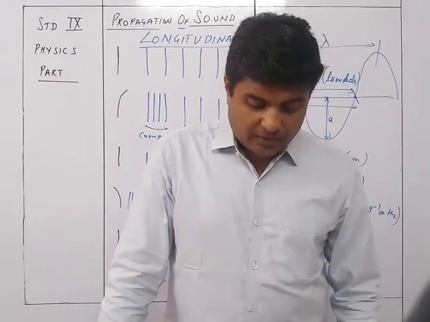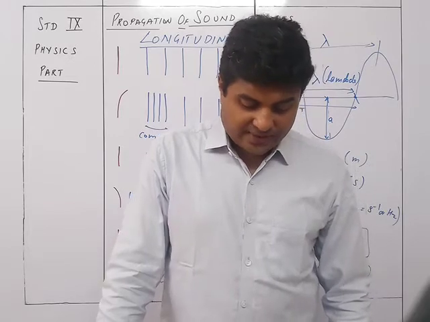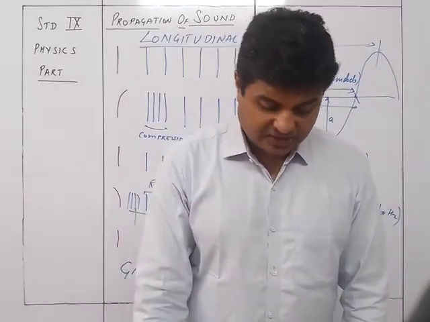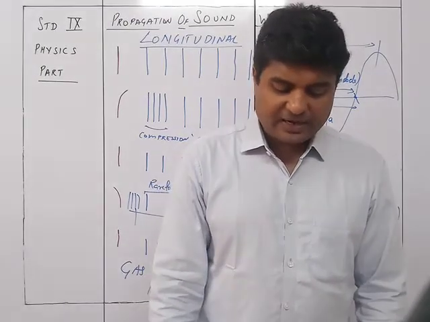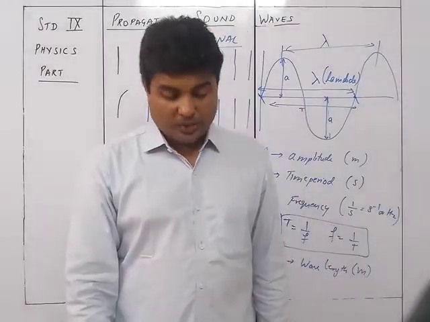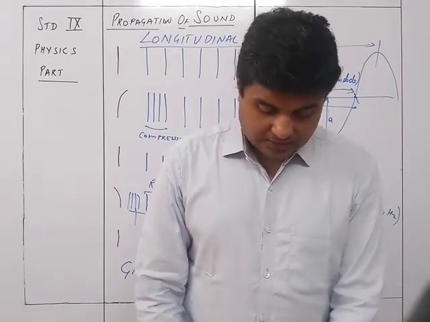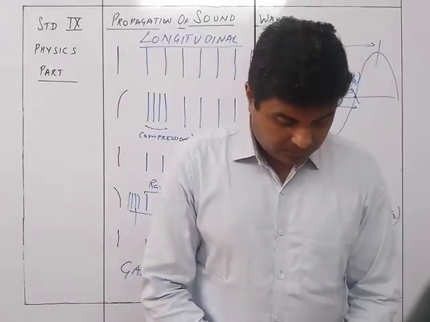Now we have got two types of graphs, that is the displacement-time graph and the displacement-distance graph. And accordingly we'll be having the relationship between the wavelength, velocity and the frequency. So let's take that part.